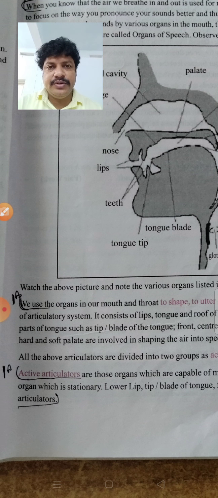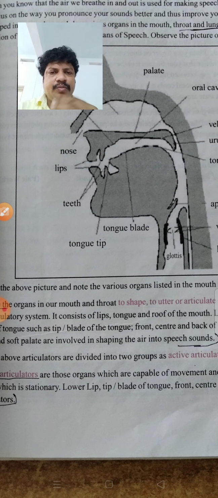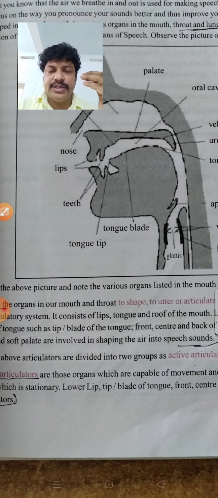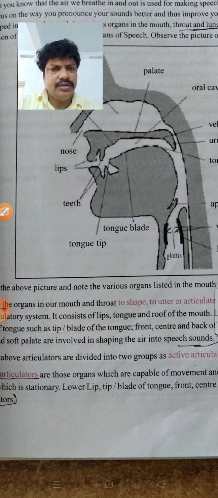Whatever organs are used to pronounce any type of speech sound are called articulatory organs. So these are all articulatory organs: tongue, lips, nasal cavity, alveolar ridges, uvula, vocal cords, pharynx, larynx. Among the articulatory organs, some move and some don't move. Some are mobile, some are immobile. Some articulatory organs move, some never move.